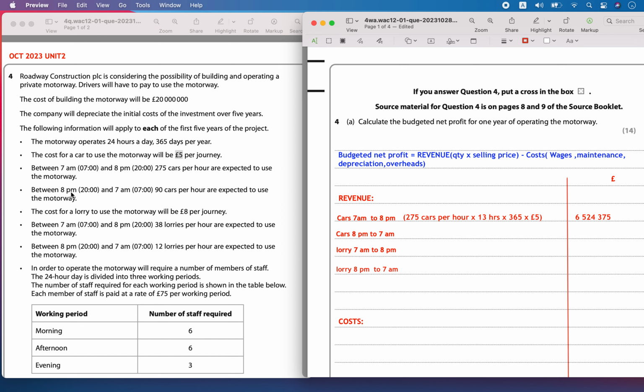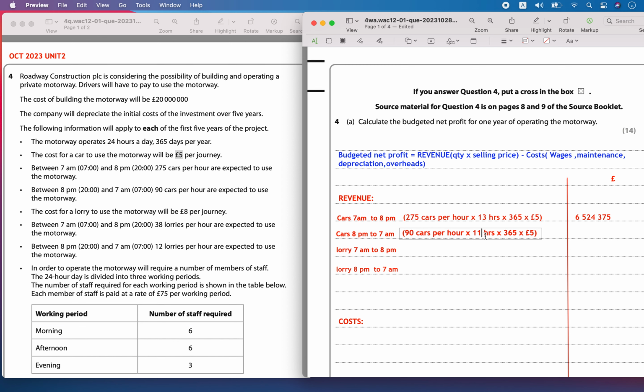Now let's calculate for the cars operating between 8 p.m. and 7 a.m. 8 p.m. to 8 a.m. would be 12 hours, but it is operational only till 7 o'clock. That means it operates only for 11 hours. The number of cars that run is estimated to be around 90, and the operational hours are 11 hours, 365 days, charged at the rate of 5 pounds.